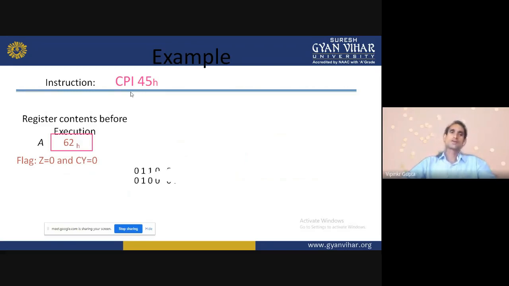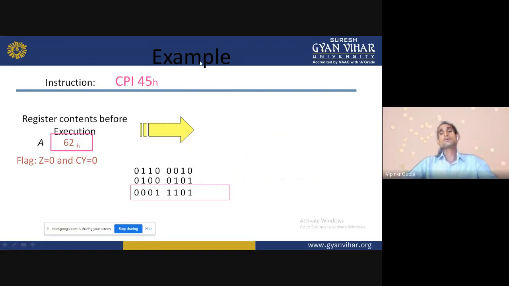So how will we change it? 62 is converted to a binary number, and 45 is also converted to binary. We are doing the subtraction. What are we getting? Just see, 0 minus 1, it's not possible. So we are taking one borrow from the next bit, that is the D1 bit. So 10 minus 1, we get 1.